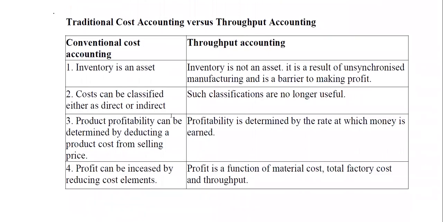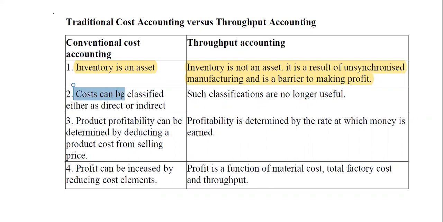Now, what's the difference between throughput accounting and the normal accounting that we learned? Under conventional accounting, which is traditional costing, inventory is an asset. Under throughput, inventory is not an asset. It is a result of unsynchronized manufacturing, and it's a barrier to making profit. So we see it as the cost we incur that is hindering the profit. That cost must be incurred to convert a sale.